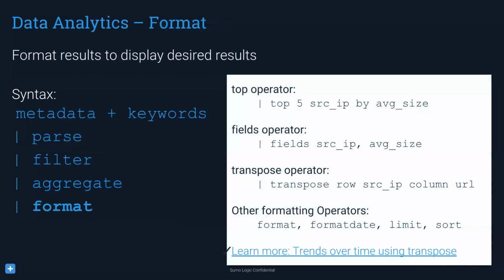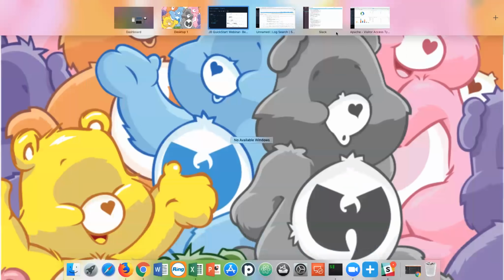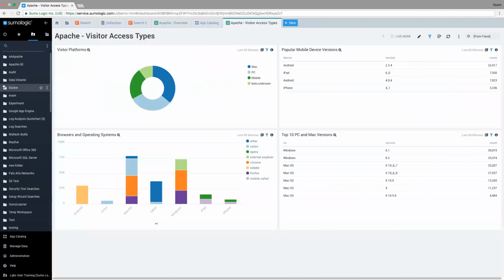So now you've created, pulled essentially a set of data, and now you want to manipulate it to something that's a little more friendly. So let's go ahead and jump back into the application and go through a more specific example and show you what those things I just described really look like. So let's go ahead and jump back in here.